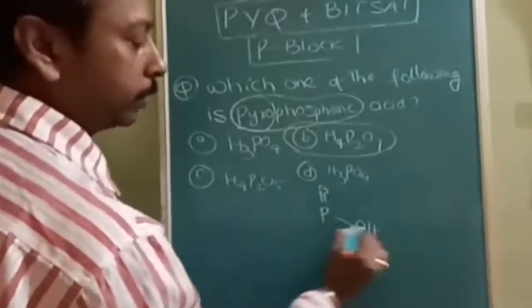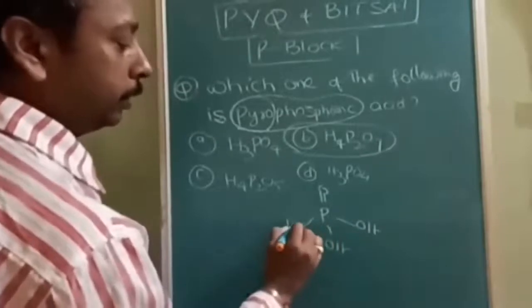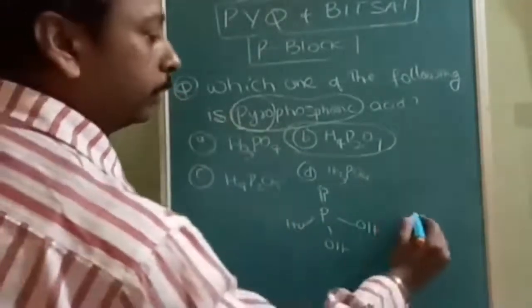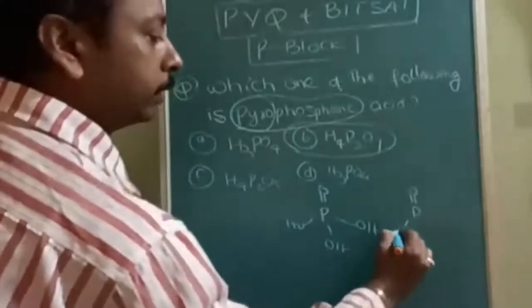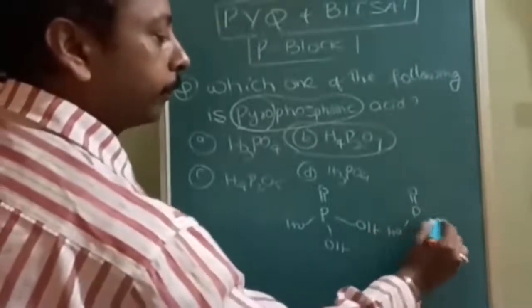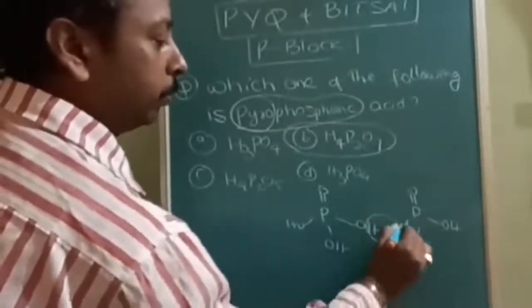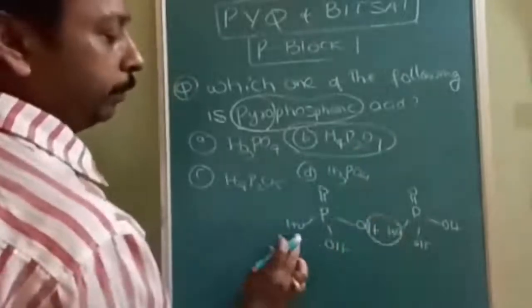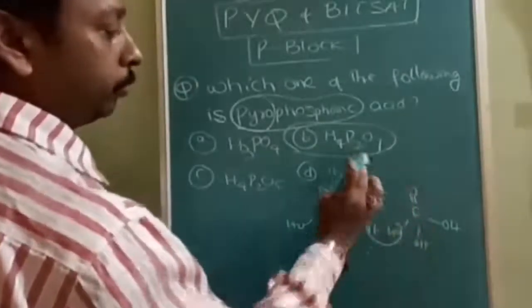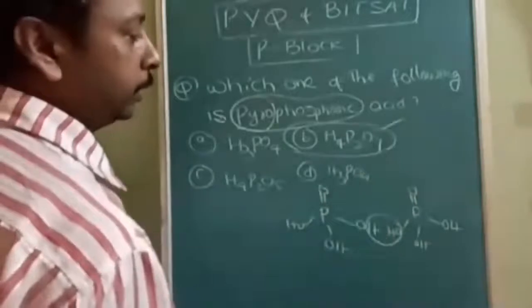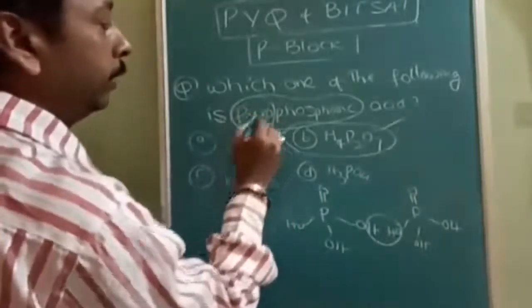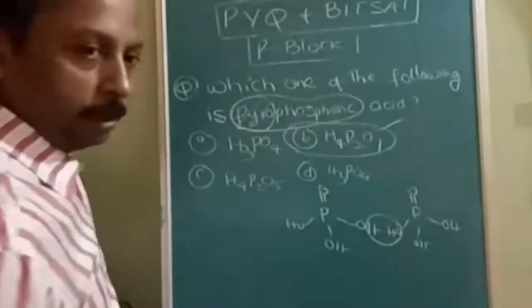So OH, OH and OH. This is H3PO4. And next one is another H3PO4. Out of this, you have to remove a water molecule. Then the leftover will be H4P2O7.